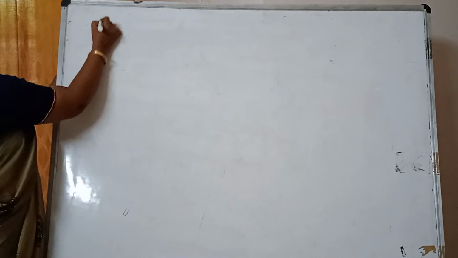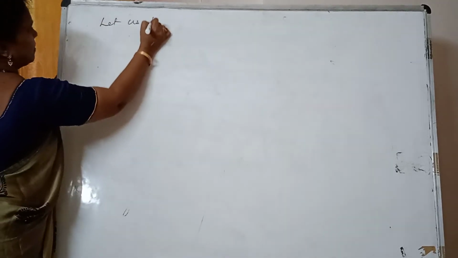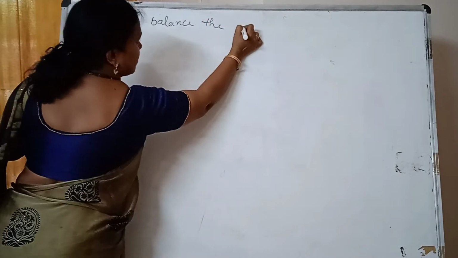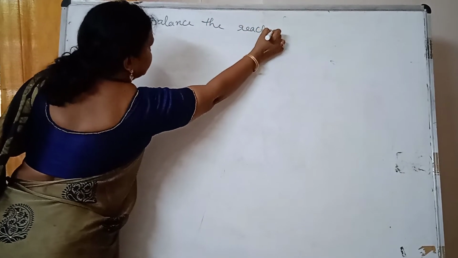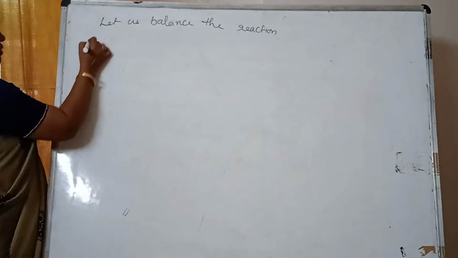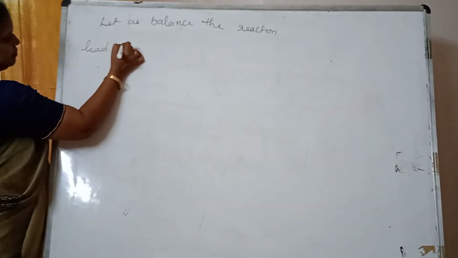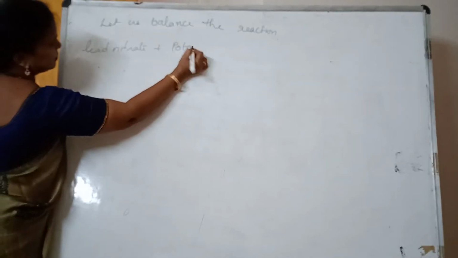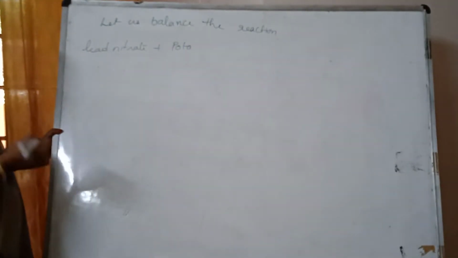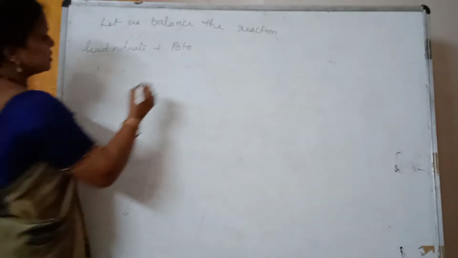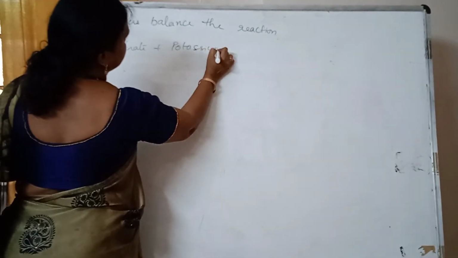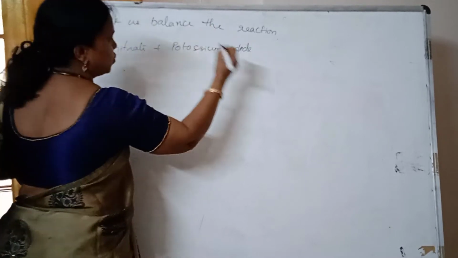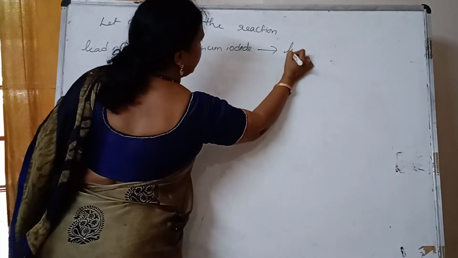Okay, let us balance the reaction. One is, say, lead nitrate plus potassium iodide gives rise to lead iodide.